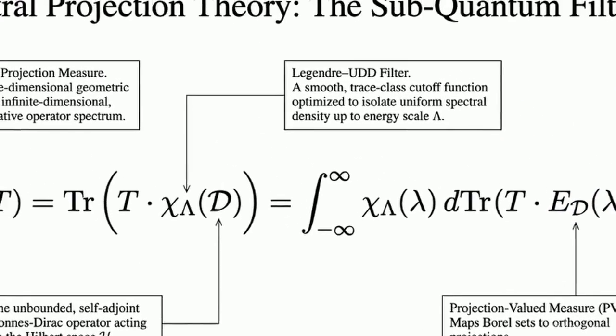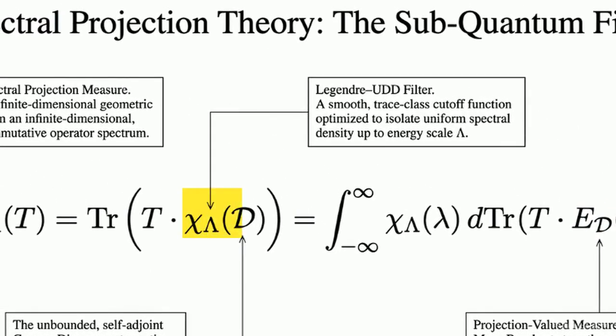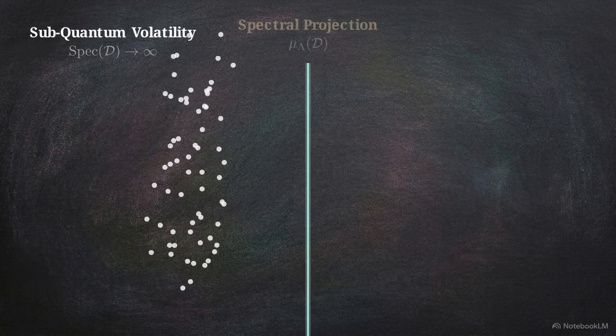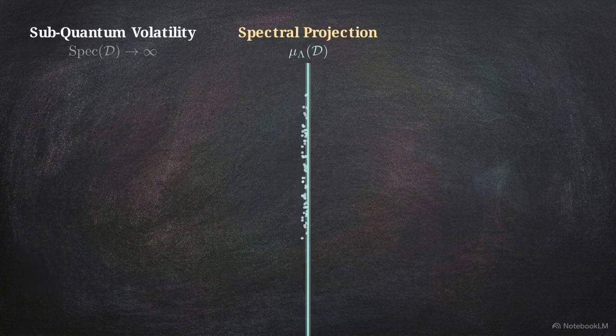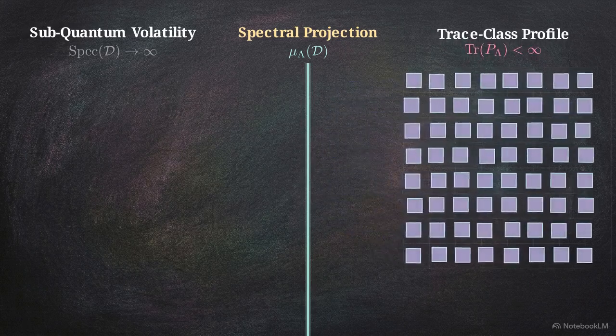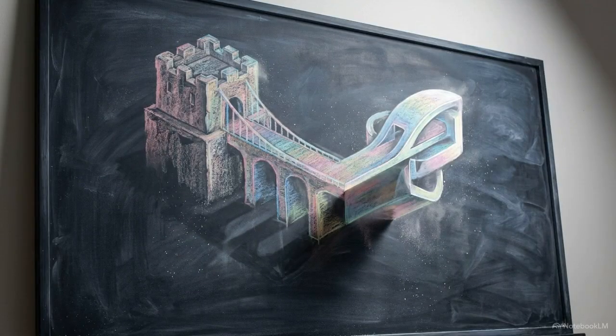We achieve this by multiplying the operator by the Legendre UDD cutoff function, extracting a clean functional trace. Once the trace is calculated, the divergent quantum data is transformed into a finite trace class profile. This provides the stable foundation required for geometric optimization. Now that the data is filtered, we bridge it into the geometric engine of J-theory.